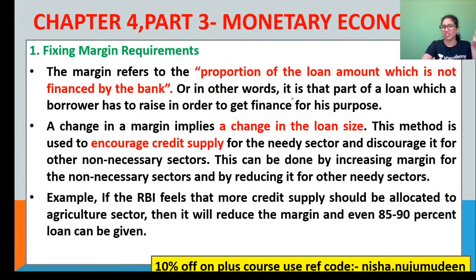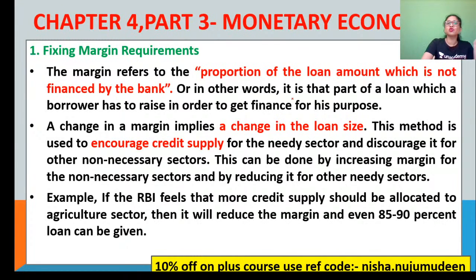That is fixing the margin requirements. The proportion of the loan amount which is not financed by the bank, that is the part of the loan which a borrower has to raise in order to get finance for his purpose. That is called fixing margin requirements. When there is a change in margin, it simply means there is a change in loan size from big to small or from small to big.